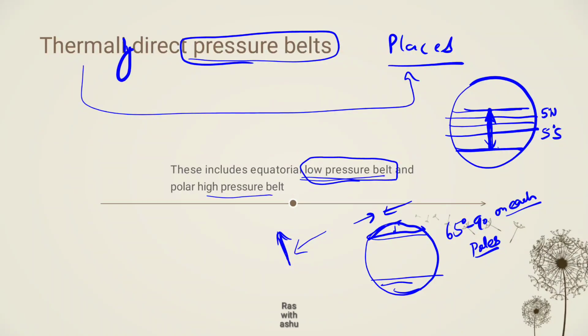So the polar high pressure belt is due to the cooling of the air, which leads to contraction of the air molecules in a small area, and that small area impacts the sea level or ground very strongly, because the force is very high, so it creates high pressure.